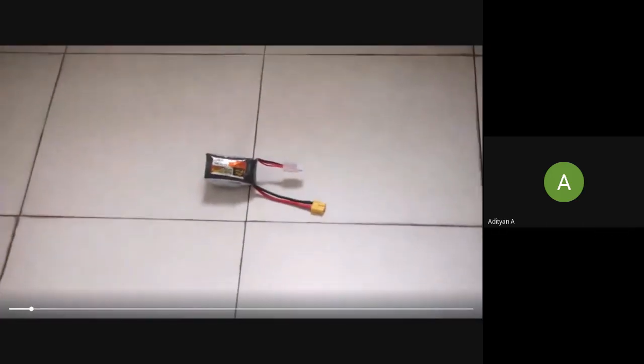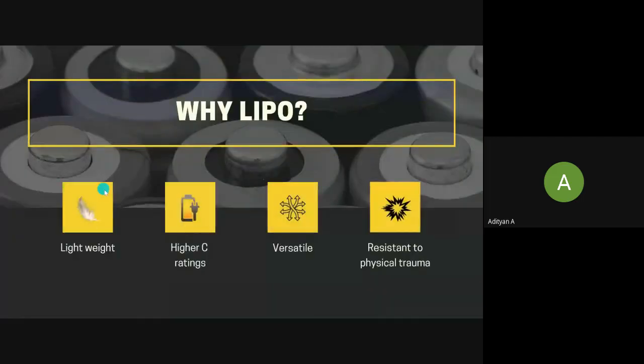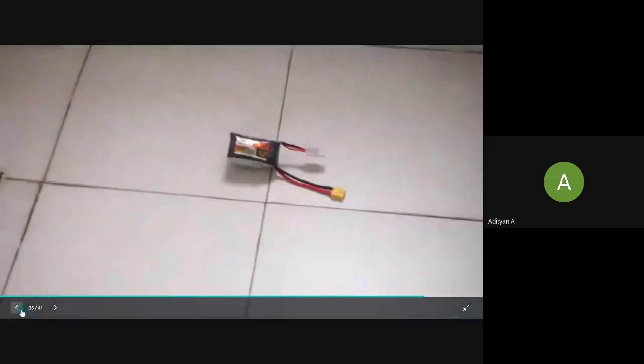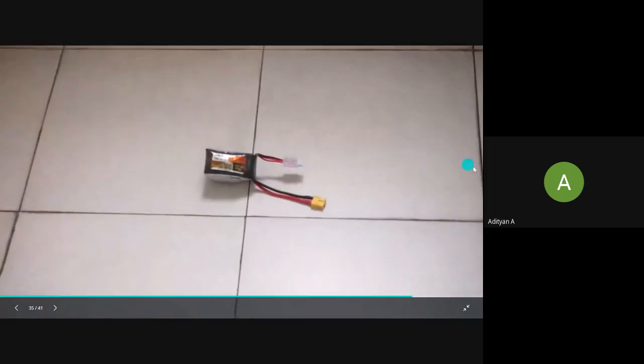Then we have this interesting video. Just go through this, guys. So this is a lithium polymer battery rated at a capacity of 1100 mAh, and it got punctured. And this is what happens when a lithium polymer battery is punctured.